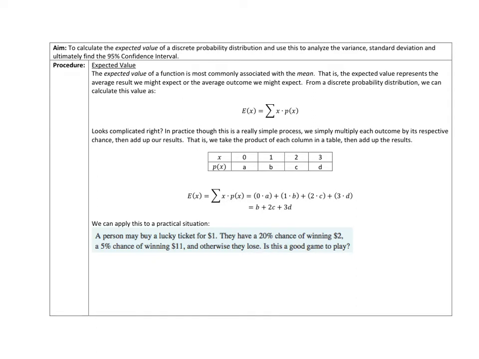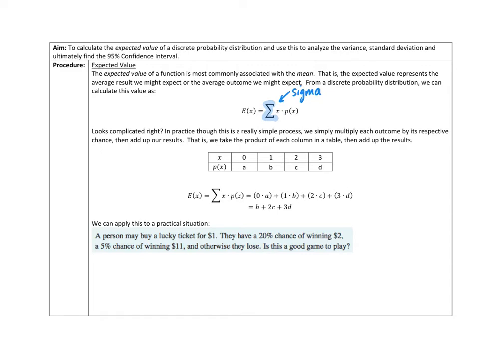It looks quite complicated, and when we have a look at the formula here, we'd say that E of x is the sum of, that's what that capital sigma means, x times p of x. Now like I said, it looks quite complicated here with this capital sigma, but really all we need to do is say, let's look at what x is and multiply it by its corresponding probability.